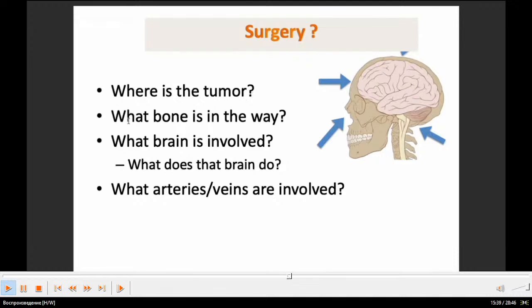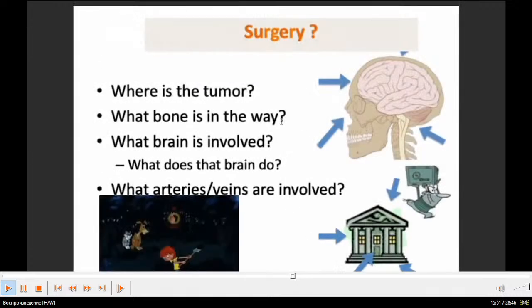Where is the tumor? What bone is in the way? What brain is involved? What does the brain do? What arteries and veins are involved?